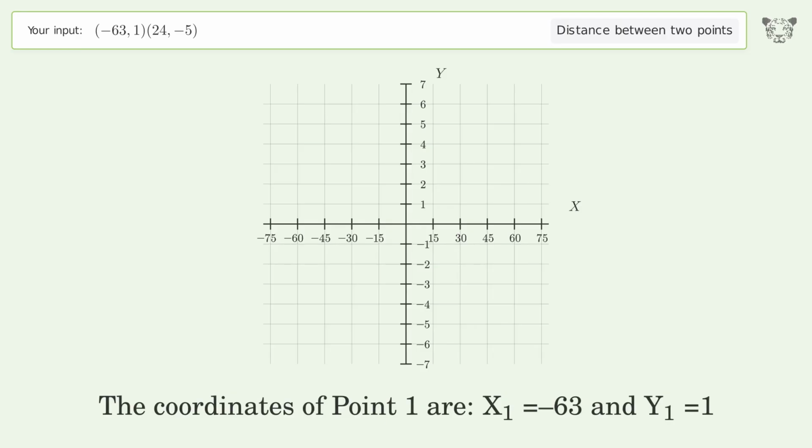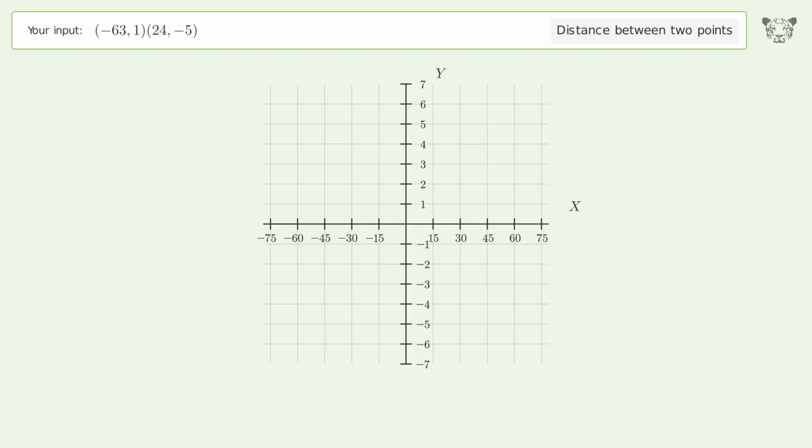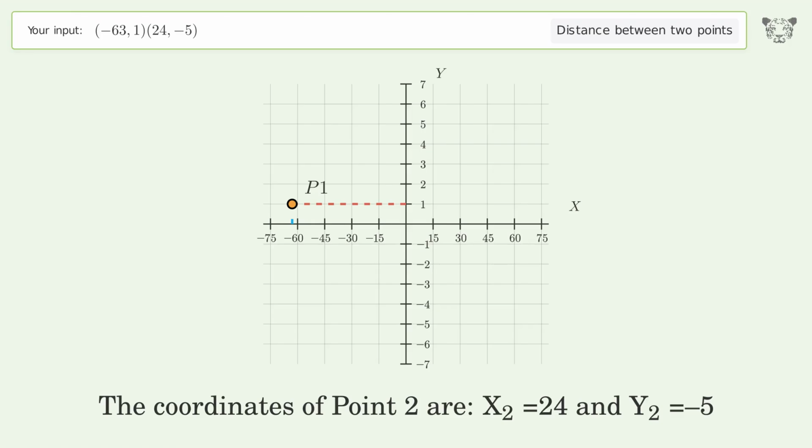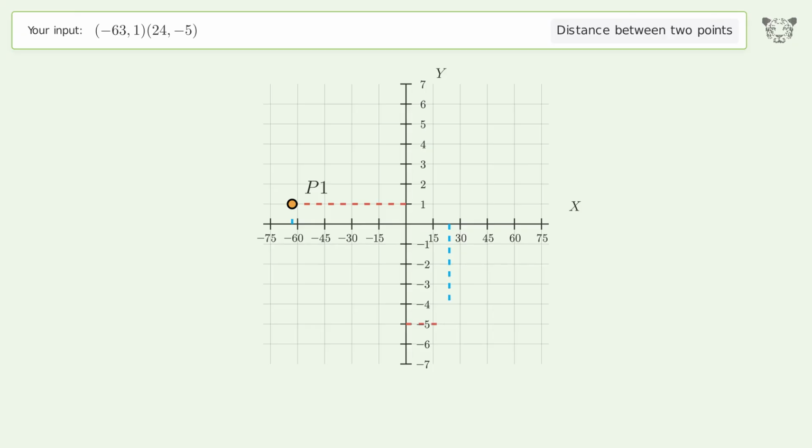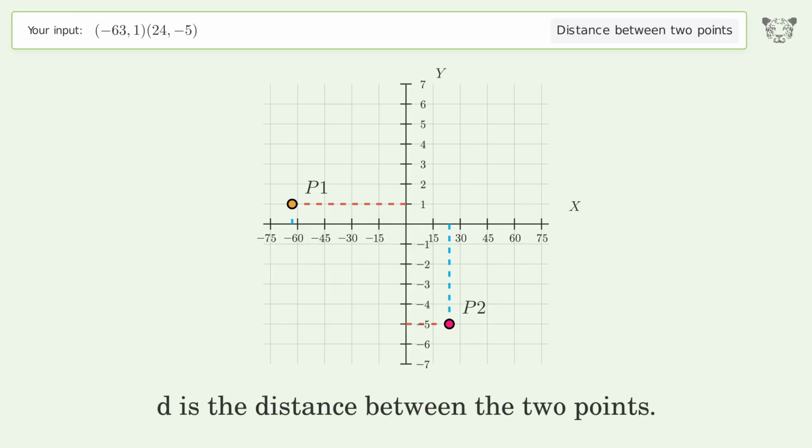The coordinates of point 1 are x1 equals -63 and y1 equals 1. The coordinates of point 2 are x2 equals 24 and y2 equals -5. D is the distance between the 2 points.